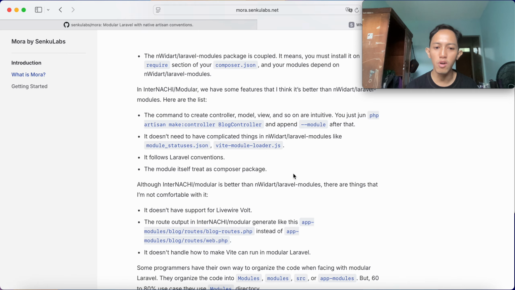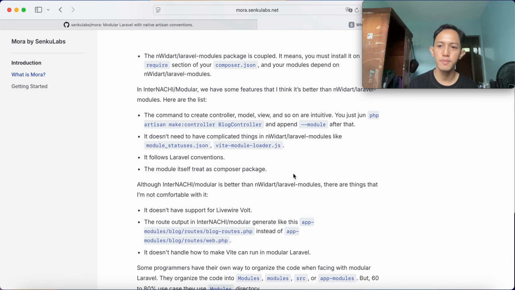And then the route output in InterNACHI modular is generated like this in app-modules, and if you create a blog module, it will create routes/blog-routes.php instead of Blog/routes/web.php. So it also doesn't handle how to make Vite run in modular Laravel.